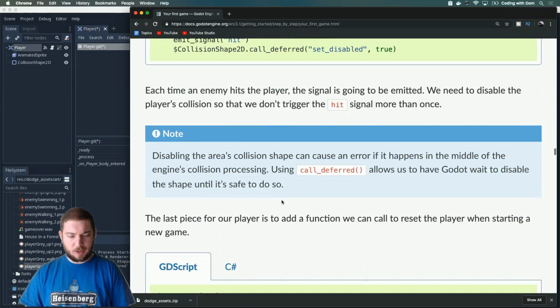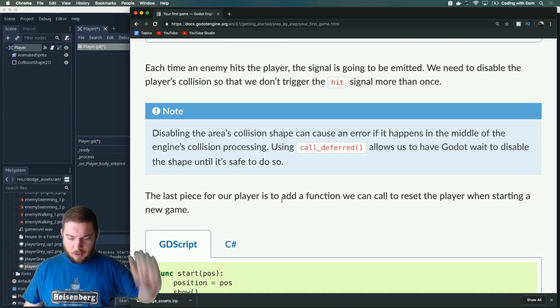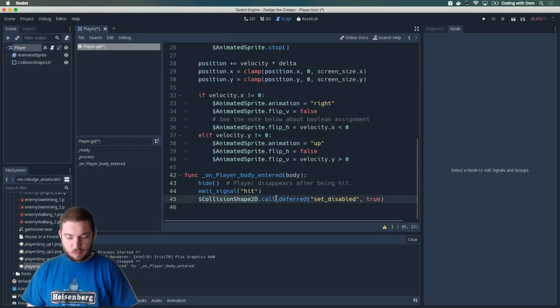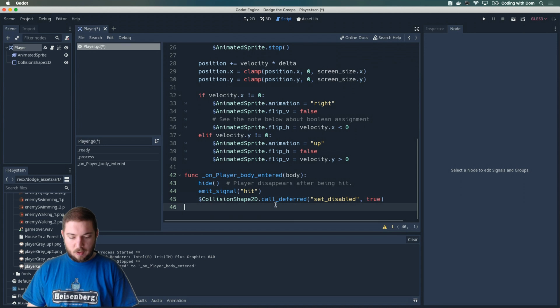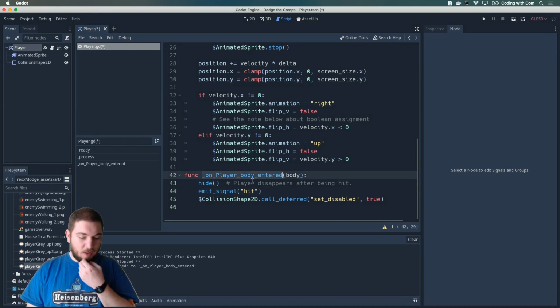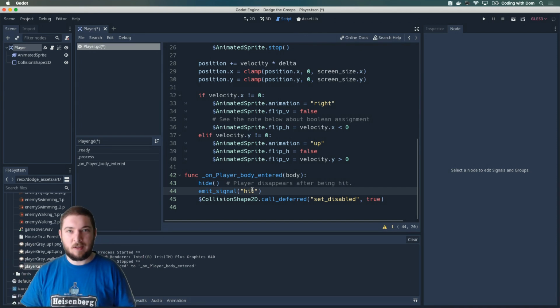Each time an enemy hits the player, the signal is going to be emitted. We need to disable the player's collision so that we don't trigger the hit signal more than once. Oh, okay, so when we hit, that's why we do call deferred, set disabled. Okay, because otherwise it's going to be hit. Correct, makes sense. So this means I hit an enemy, I'm going to hide the player, I'm going to say I hit something, and someone outside is going to manage what happens next. And then I disable this, because otherwise the guy is just going to keep saying, I hit something, I hit something, I hit something. Okay.